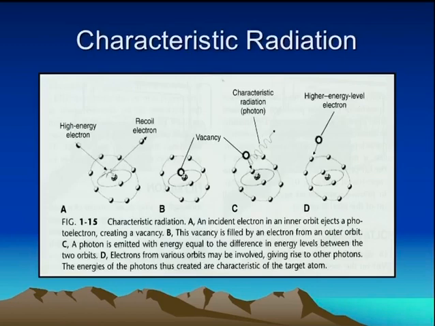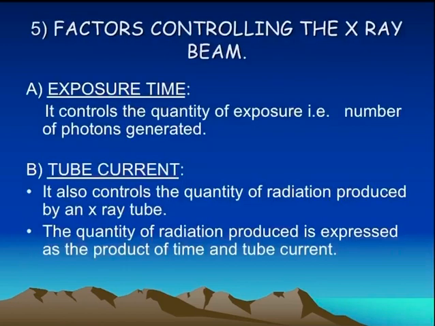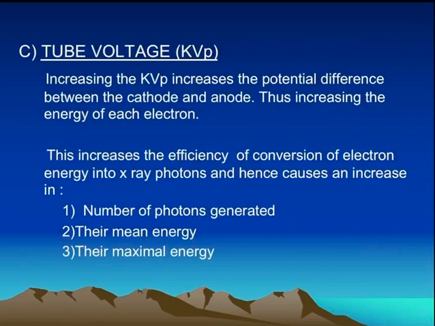Coming to the factors controlling the X-ray beam. First one is the exposure time, which controls the quantity of the exposure, that is the number of photons generated. Second one is the tube current. It also controls the quantity of radiation produced. The quantity of radiation produced is expressed as the product of time and the tube current. Third is tube voltage, which affects the quality.